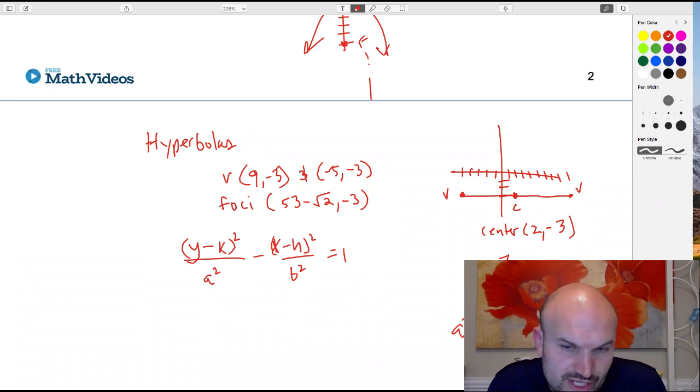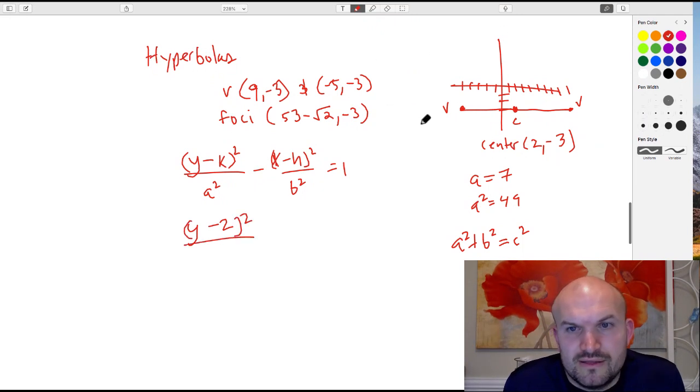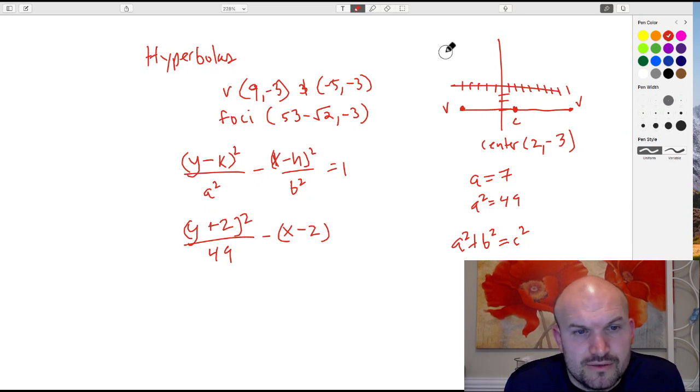So you plug in your value for c, you plug in value a, and then go ahead and solve for b. And that's basically your equation. But to help you out real quick with this, that would be 49 minus x minus 2. Oops, I'm sorry. That's going to be x, that's plus 3. X minus 2 over b squared. Now, I'm just not sure of that.